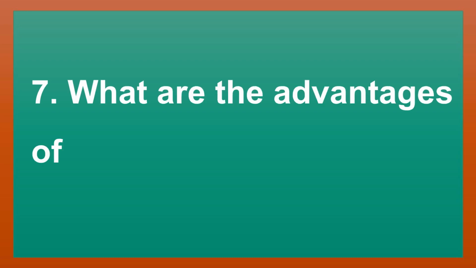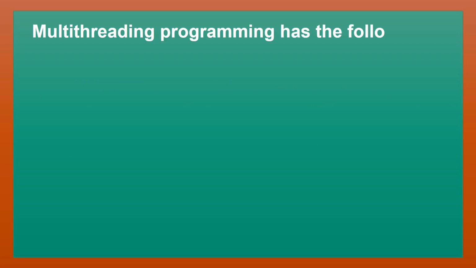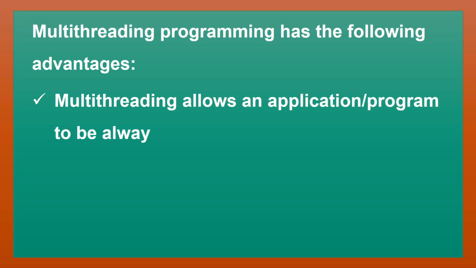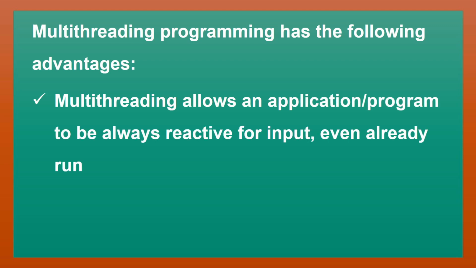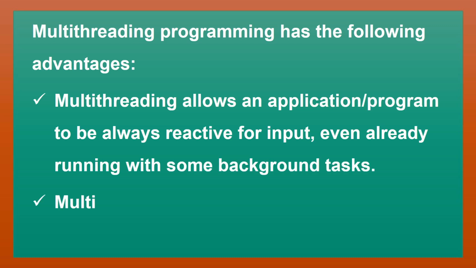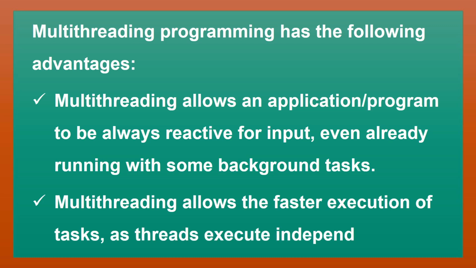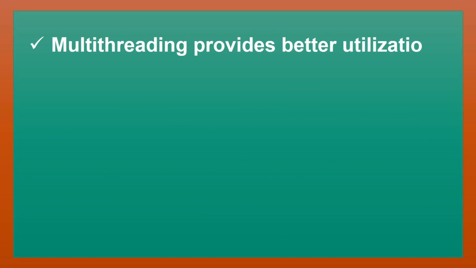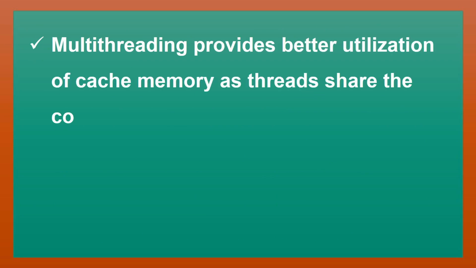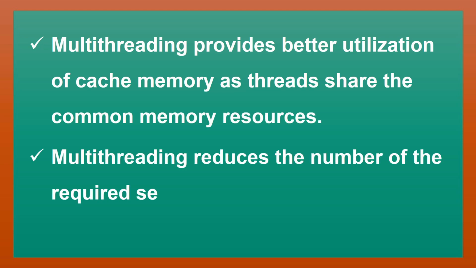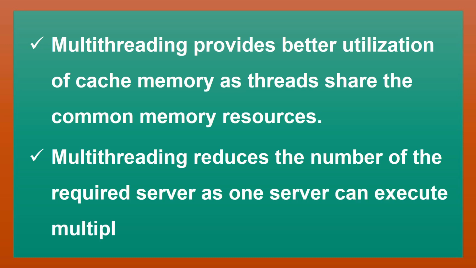What are the advantages of multithreading? Multithreading programming has the following advantages. Multithreading allows an application program to always be reactive for input, even when already running some background tasks. Multithreading allows faster execution of tasks, as threads execute independently. Multithreading provides better utilization of cache memory as threads share common memory resources. Multithreading reduces the number of required servers as one server can execute multiple threads at a time.